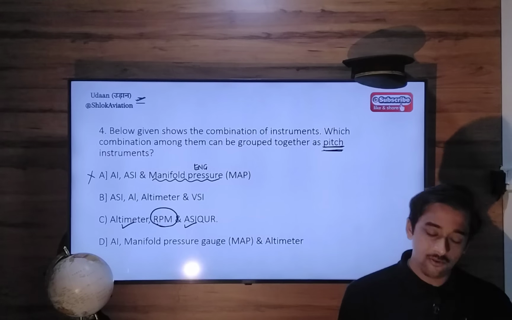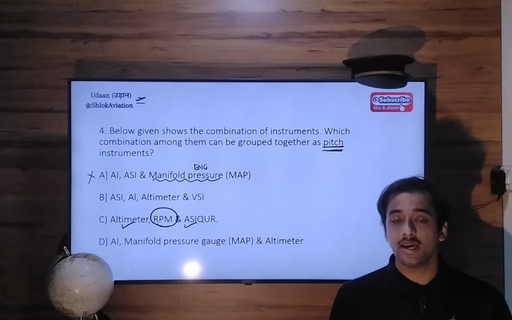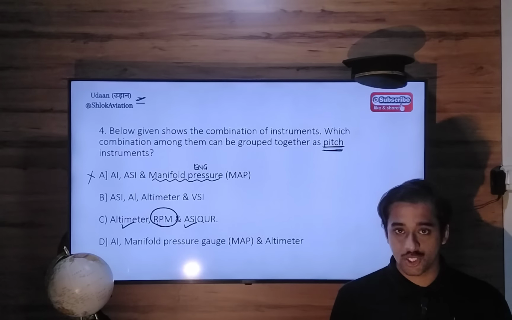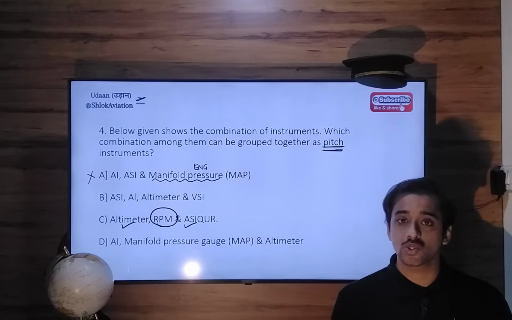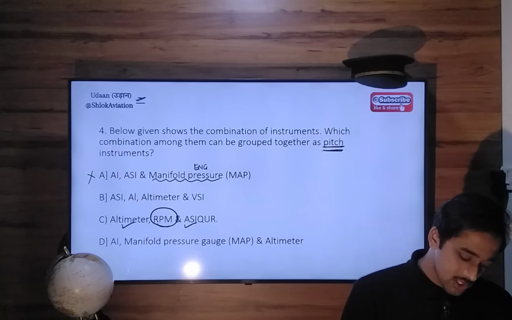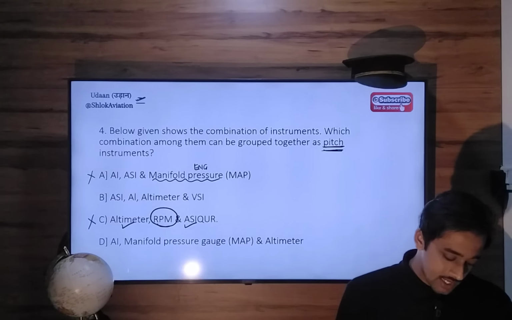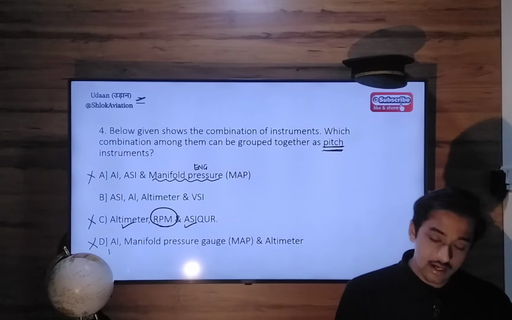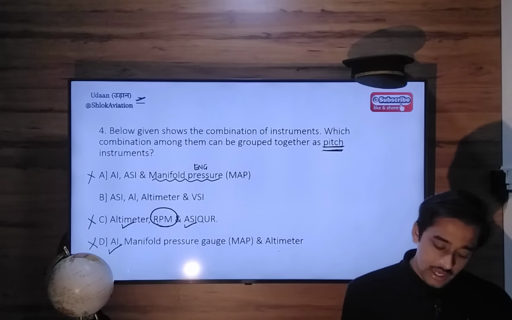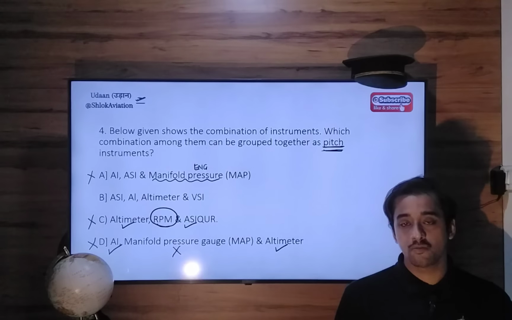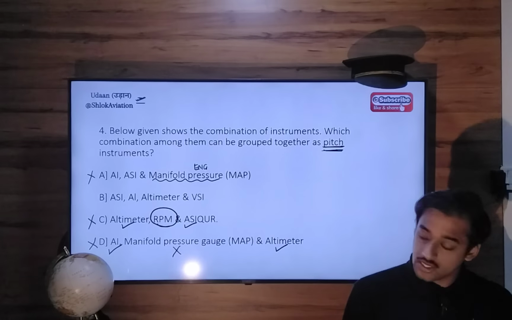RPM: just like the manifold pressure gauge, we have the RPM indicator or tachometer in your aircraft, which indicates engine RPM. This instrument will not be used for pitch. It will be used to check your engine parameters. So option Charlie is eliminated. Option Delta, attitude indicator, yes. Altimeter, yes. But again, not the manifold pressure gauge. So Delta is also wrong.